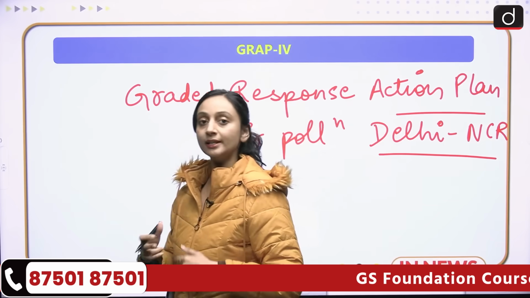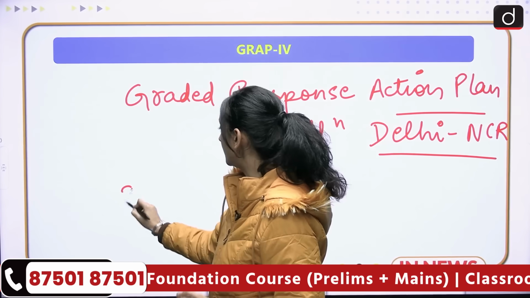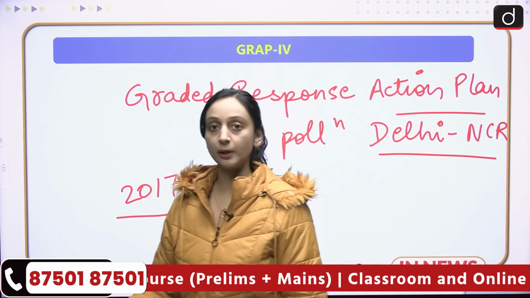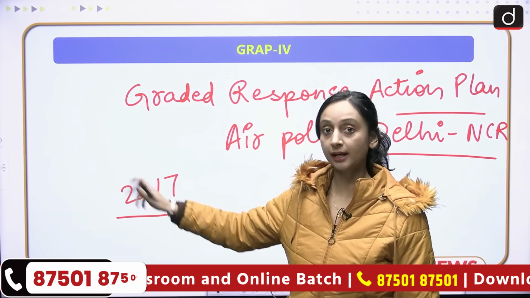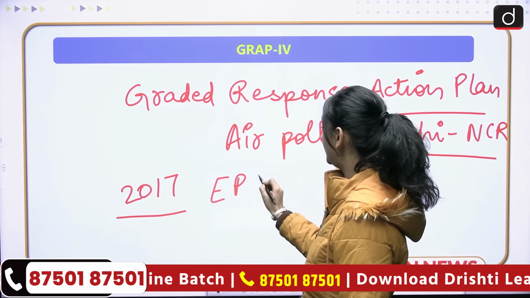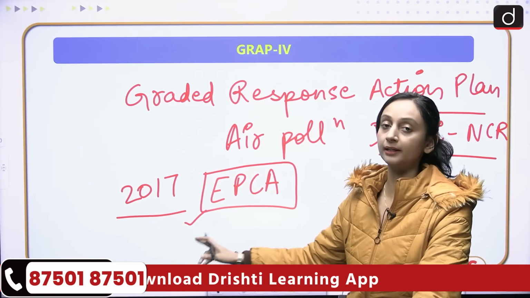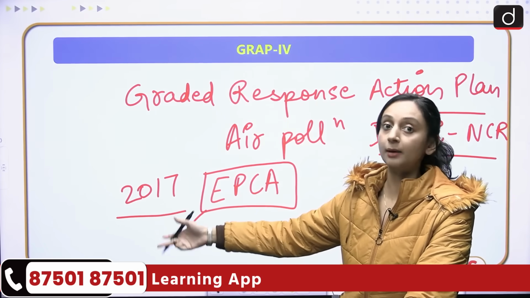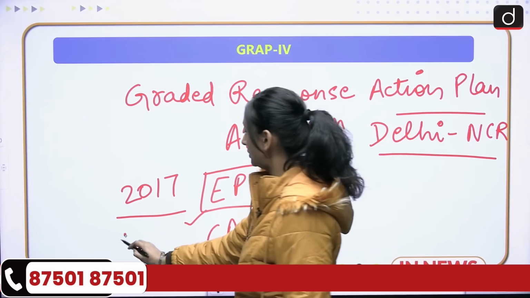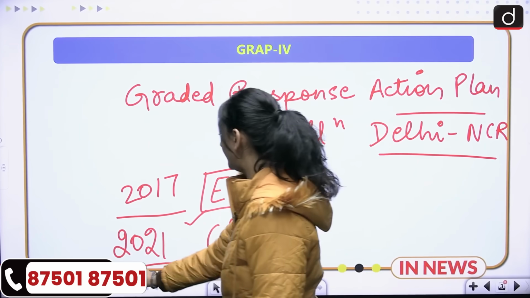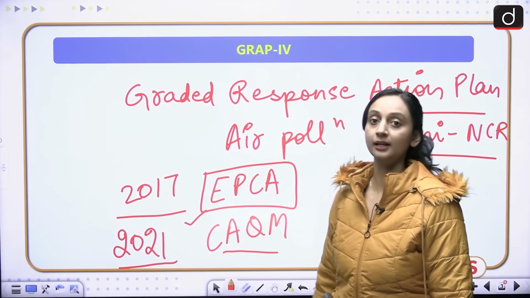And if I talk a little bit about the history of GRAP, so GRAP was officially notified for the first time in 2017. Following a ruling of the Supreme Court in 2017, GRAP was notified for the first time, and at that time it was notified by EPCA, Environment Pollution Control Authority. But now GRAP is notified by CAQM. Since 2021, GRAP is being notified by CAQM, which is the Commission for Air Quality Management in Delhi-NCR.